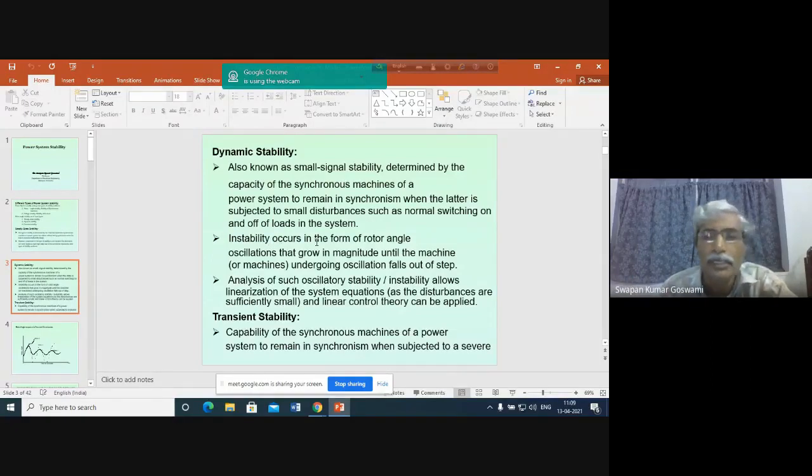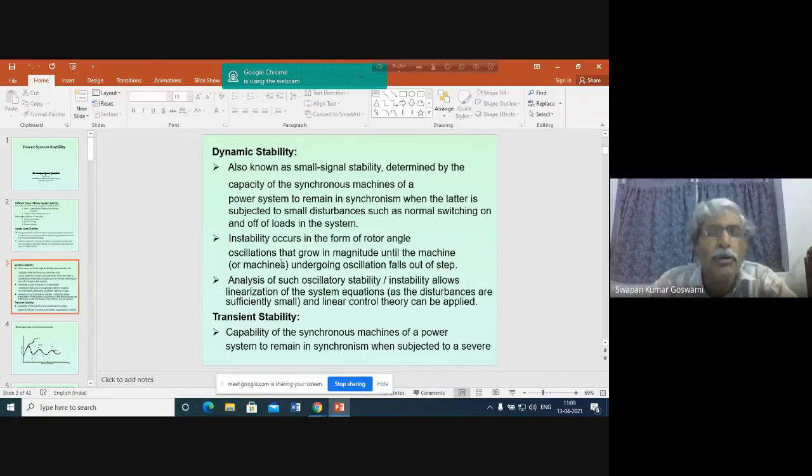Since the analysis will be much involved, and we also have to analyze the control of dynamic stability, other controllers also are to be represented. So that's why we shall not be analyzing the dynamic stability problem here.